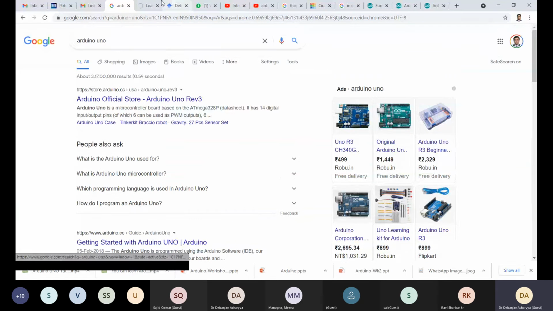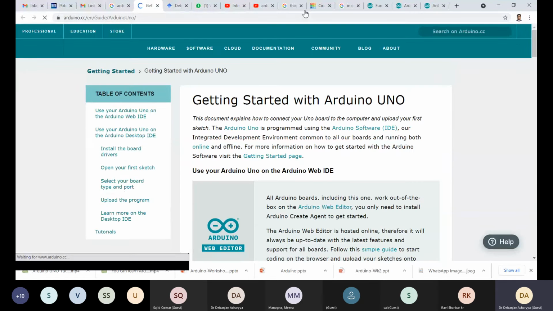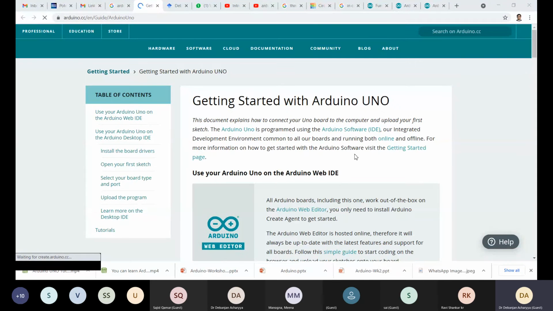Arduino.cc. So this is the sea of information. This is the official website of the Arduino Uno. Here you can see lots of things. Let's start with the education. So here you can see the hardware.